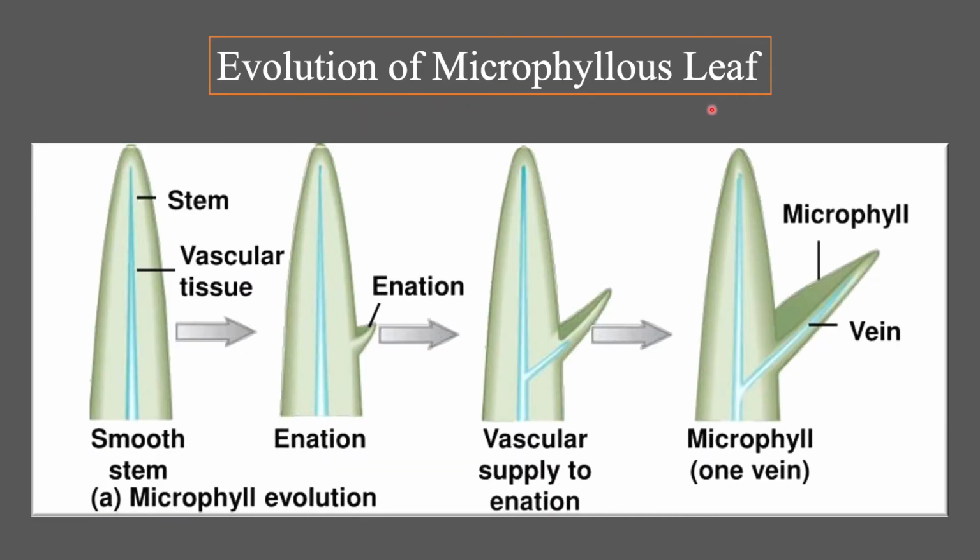Evolution of microphyllous leaf. The interpretation of fossil records does not permit a clear answer as to how the microphyllous leaf evolved. However, there is a possibility about the origin of microphyllous leaf.